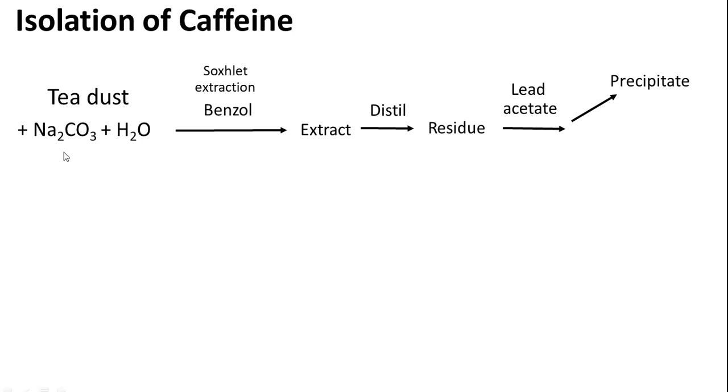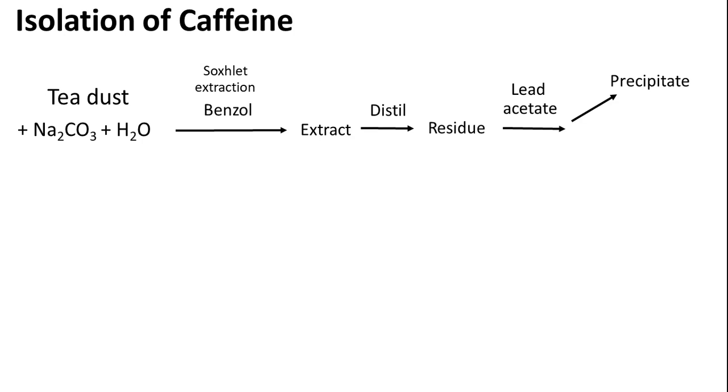Because in the beginning, sodium bicarbonate treatment will free the weak base, since caffeine is a very weak base. In nature it is present as a salt of chlorogenic acid. So when we add sodium bicarbonate, the chlorogenic acid will form a salt with sodium bicarbonate, so that the alkaloid will be freed.